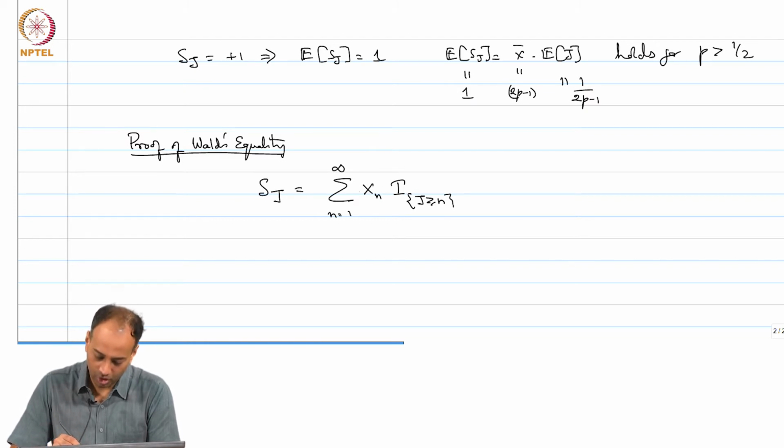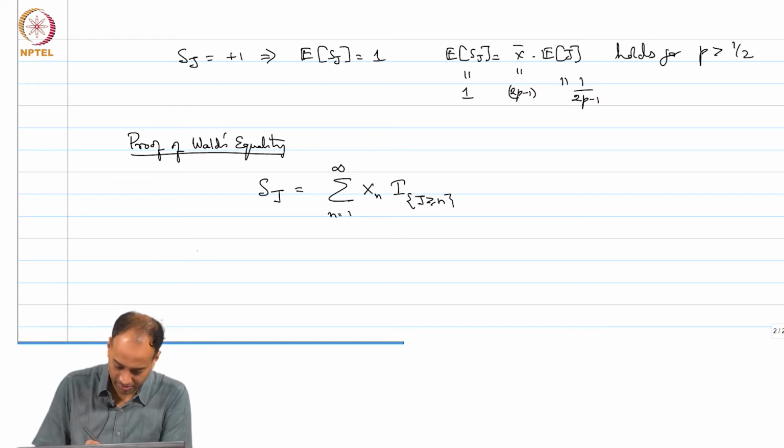So, you are summing all those xi's which are less than or equal to the stopping time, right, which is what Sj is. Now, you want to calculate the expectation of Sj,